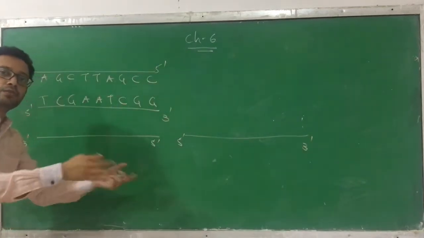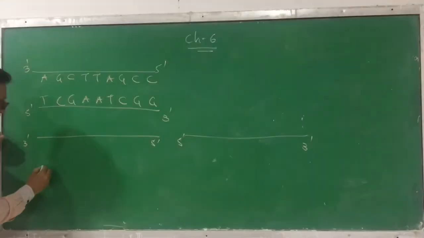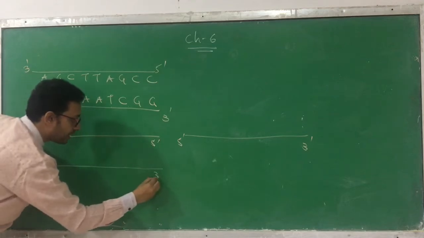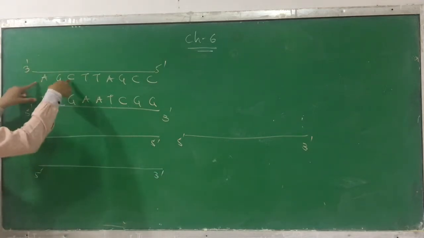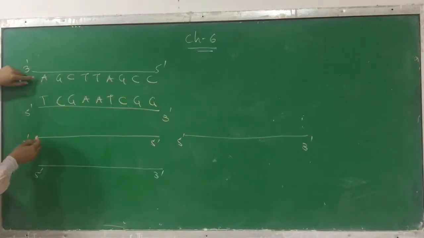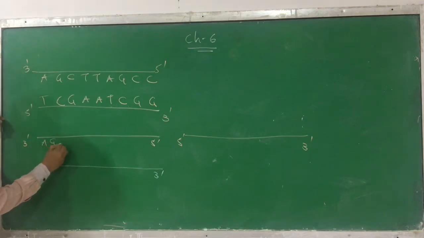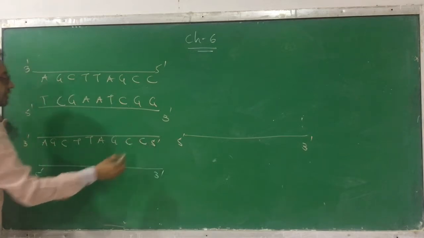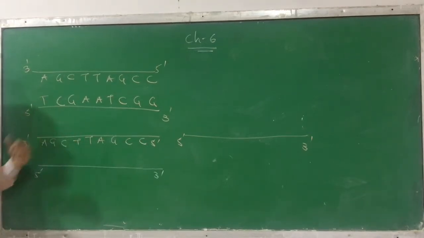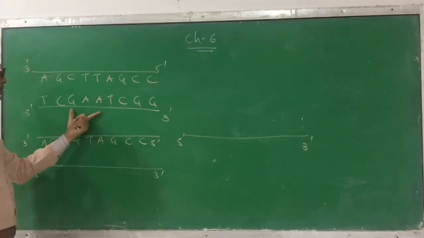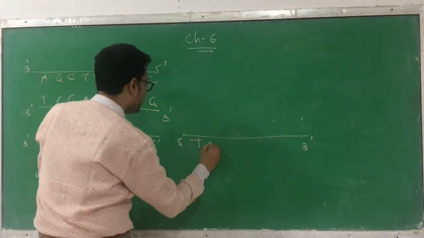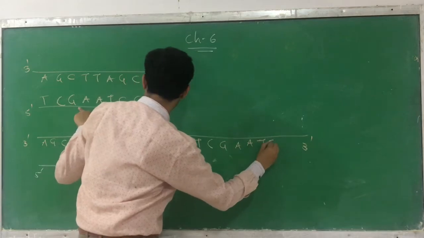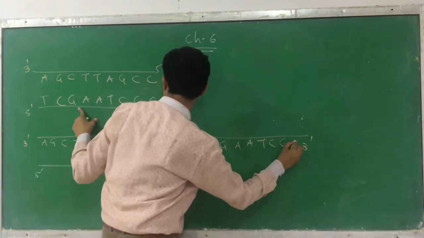Suppose assume that both chains are copied, then the copying will start. Okay? Clear? Before copying, let me write the sequences. What sequence was in the DNA in 3' to 5'? I am just copying it. A, G, C, T, T, A, G, C, C. You can take any sequence just for example. Okay? Now what sequence was in 5' to 3'? T, C, G, A, A, T, C, G, G.